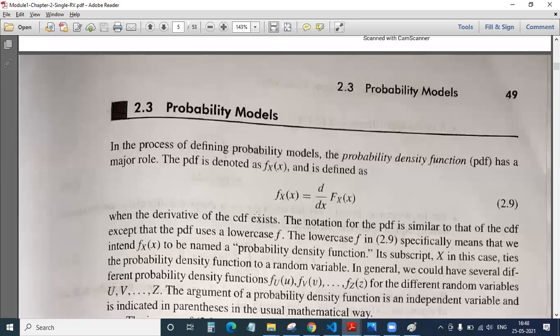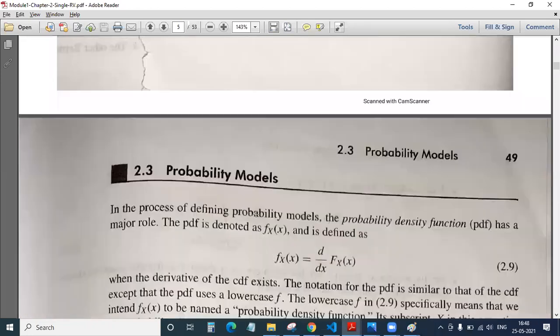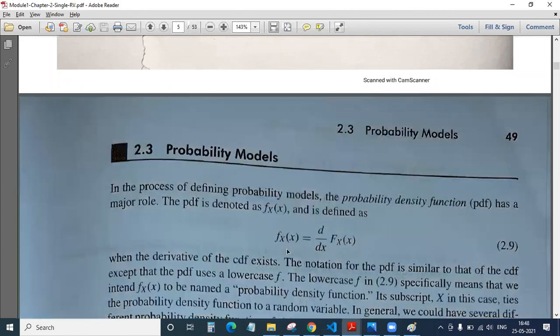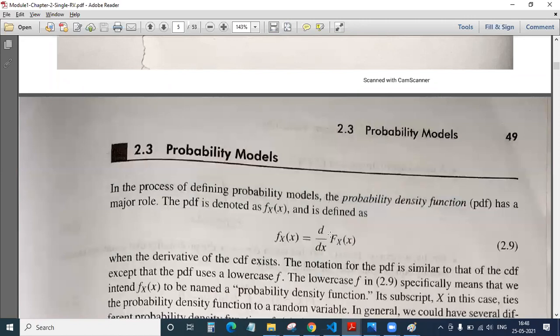See, always remember in our whole first module, we have two very important concepts. One is CDF and another one is PDF. So what is PDF then? The PDF is nothing but a probability density function. Let us not dig more into the definition of this PDF. We have already seen it in the regular classes. You just remember here that the PDF is given by small f and it is the differentiation of CDF. Here, friends, how are your PDF and CDF related? Capital F is CDF, small f is your PDF. And how are they related?